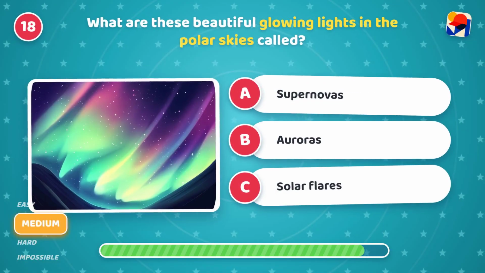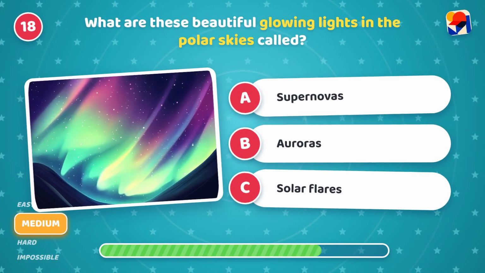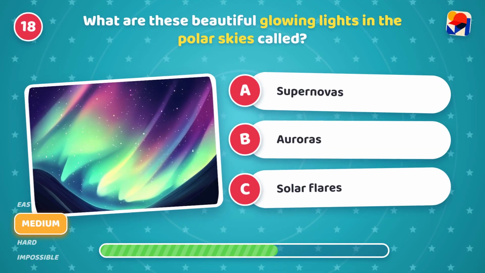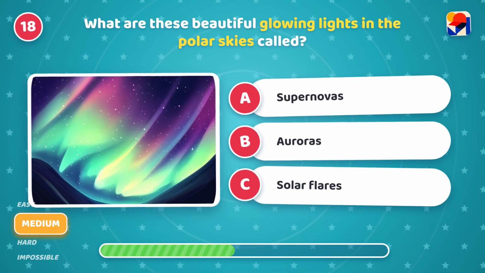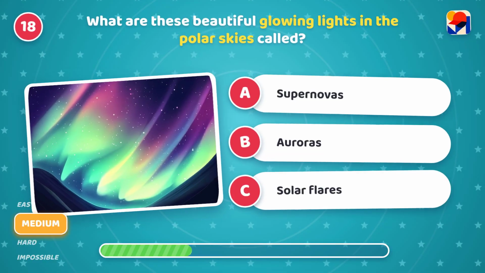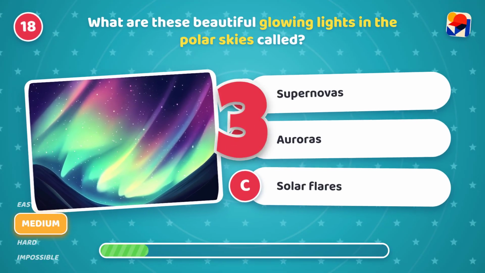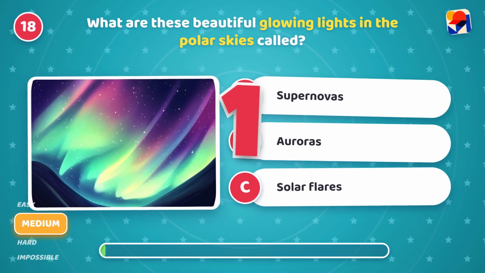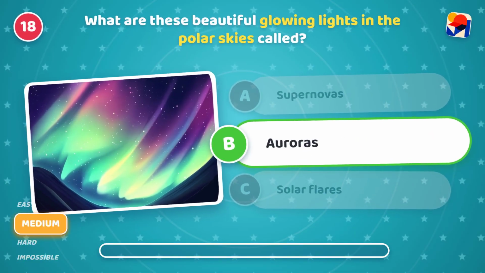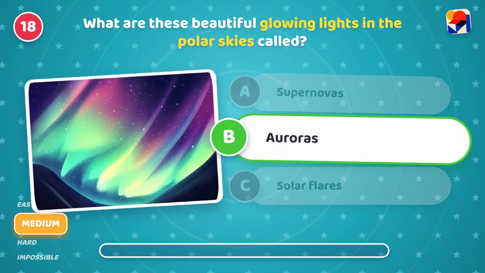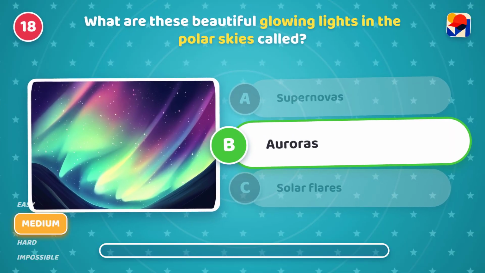What are these beautiful glowing lights in the polar skies called? Is it A, supernovas, B, auroras, or C, solar flares? It's B, auroras. Gorgeous. Solar particles colliding with our atmosphere.